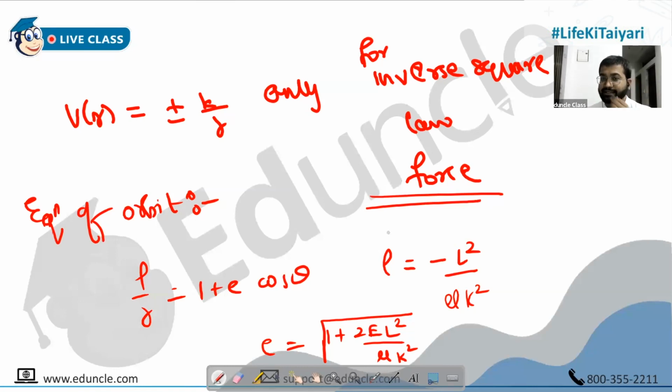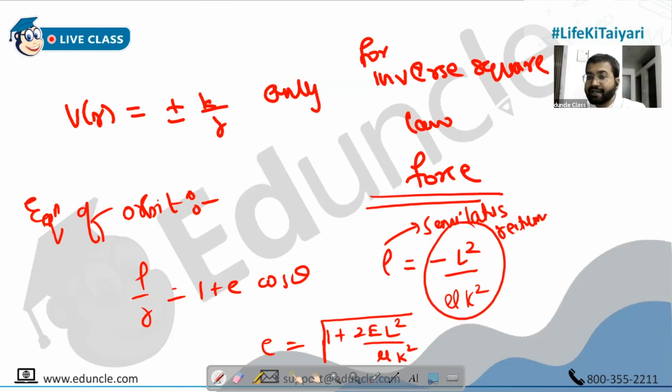After this, the conditions of all the four orbits. Any questions, people, so far? And L is not latus rectum, L is semi-latus rectum, just like semi-major axis, semi-minor axis. Please remember, L is semi-latus rectum. This is important because if there is an MCQ and they're asking you the value of latus rectum, and you end up calculating this, and it is there in the option, and you mark that, that would be wrong. They are asking you latus rectum, that would be 2L actually. Write it, please. This is semi-latus rectum actually, not latus rectum.